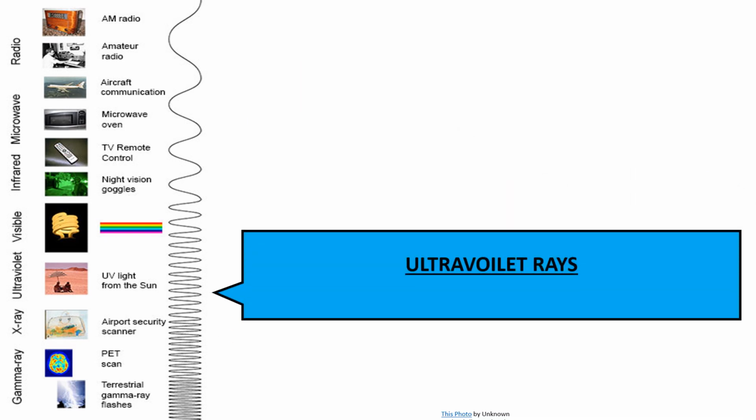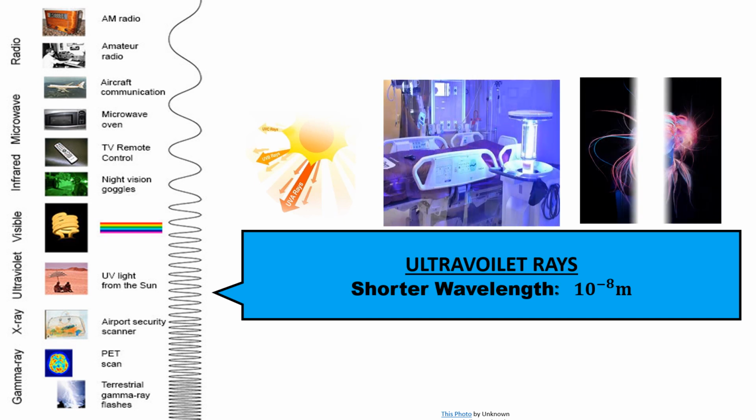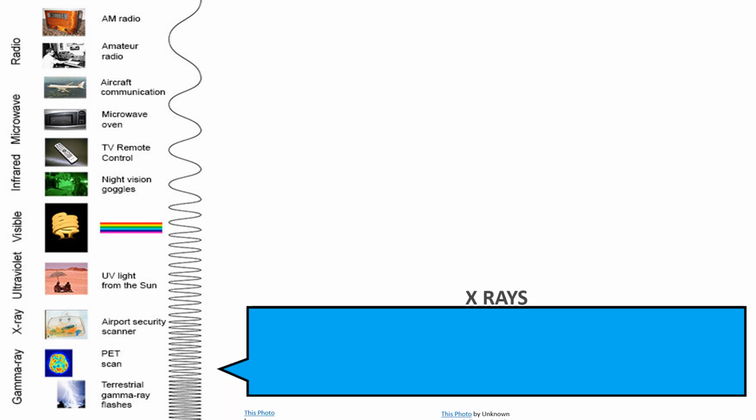UV rays. Ultraviolet light has a shorter wavelength than visible light. The sun is a source of the full spectrum of UV radiation. UV light has many applications ranging from medical therapy to photography.